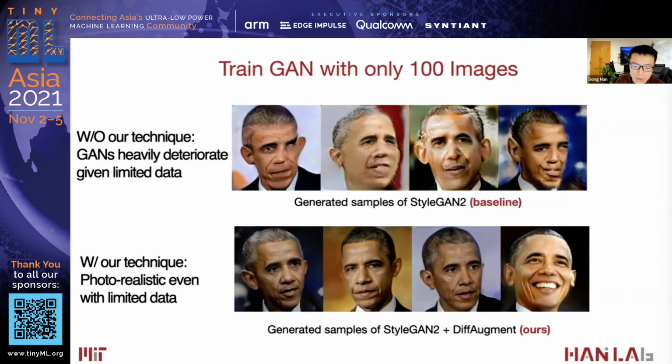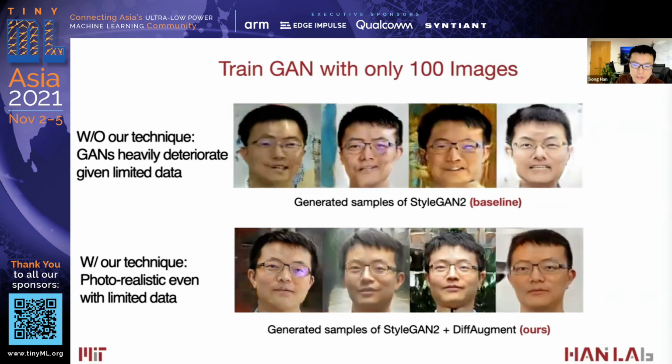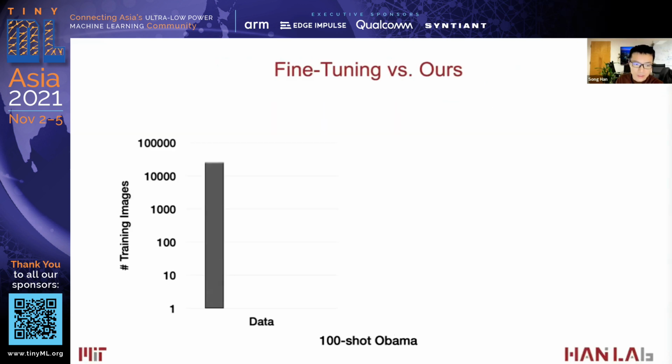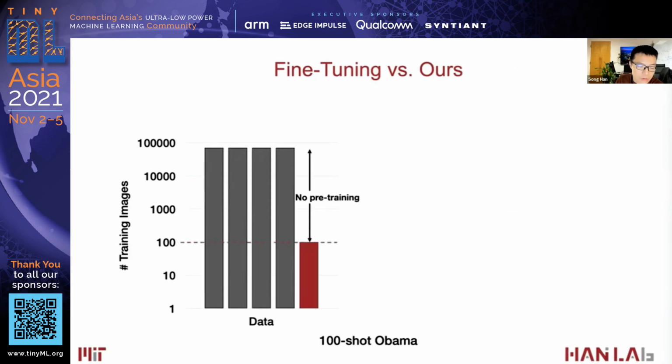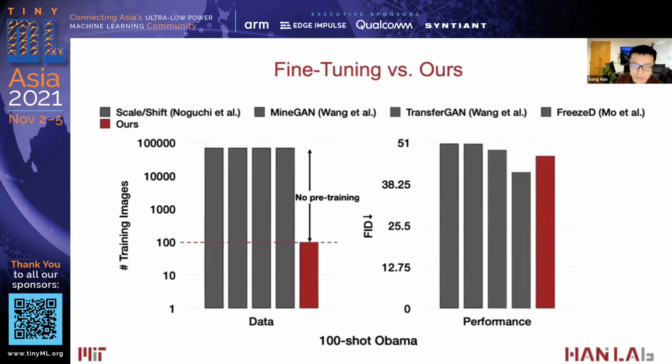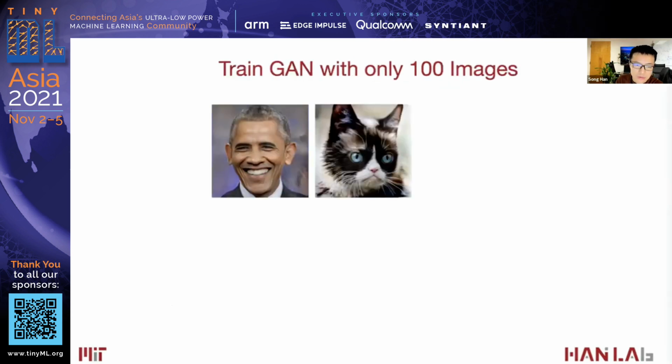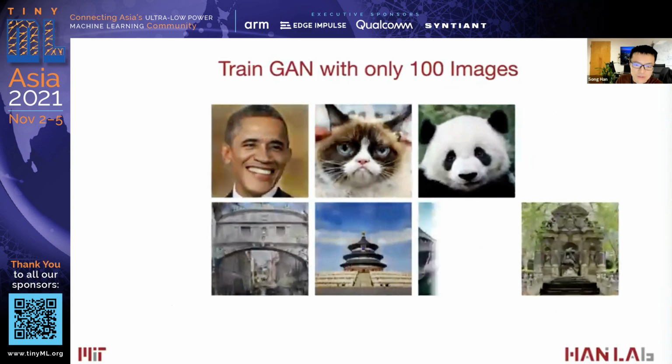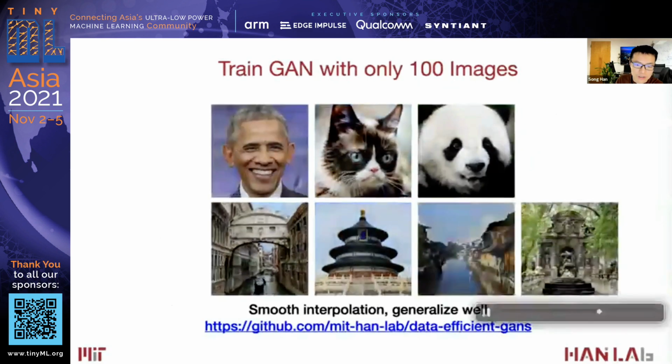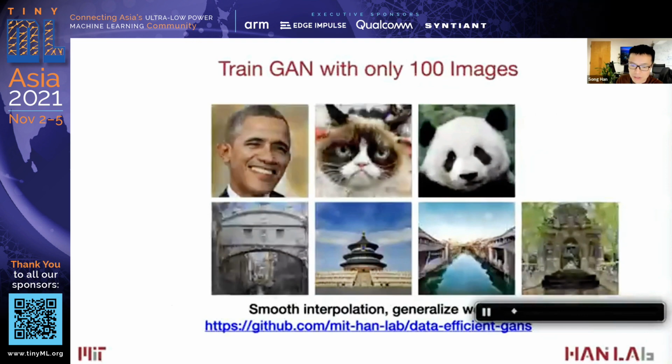So this is our work called DiffAugment, differentiable augmentation, which was published in NeurIPS 2020. Even with a small amount of data, like using only 100 images, it can drastically improve the quality of the generated images. This is the quantitative comparison. It used to require 70,000 images. Now it's only 100, and we can match the performance using such a small amount of training images. It generalizes really well from different angles, different seasons, for different image generation tasks. And everything is open source on our GitHub.